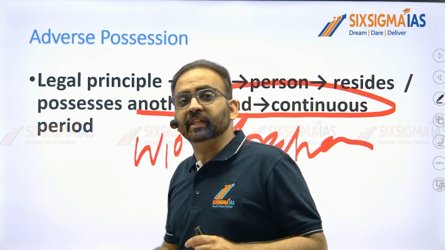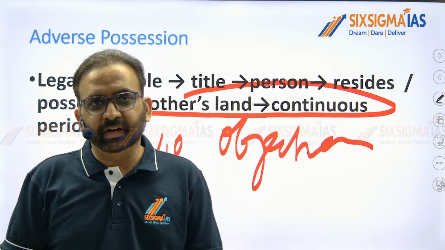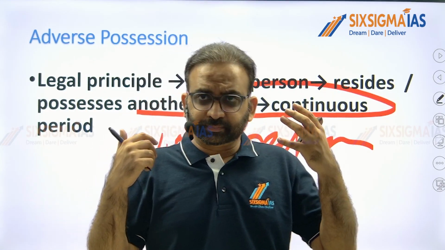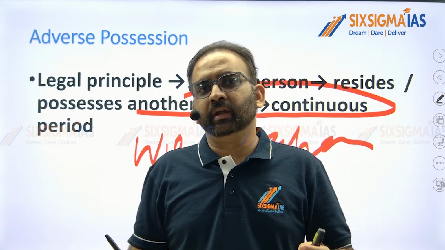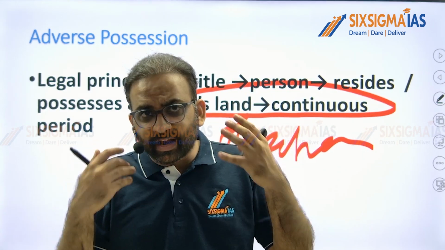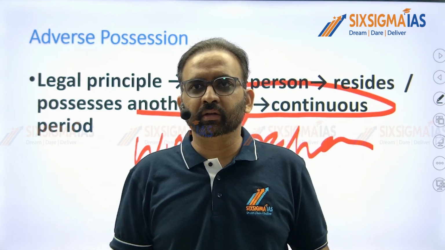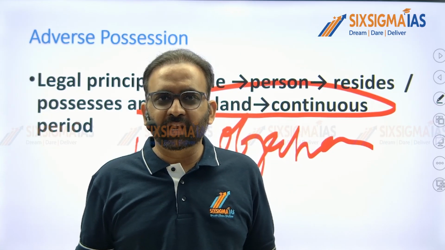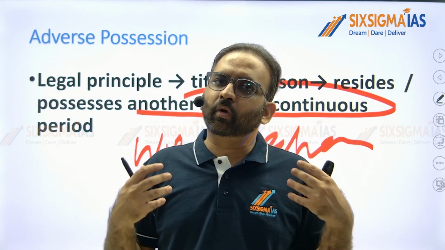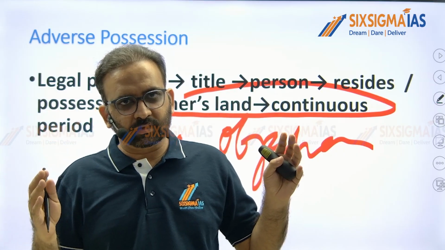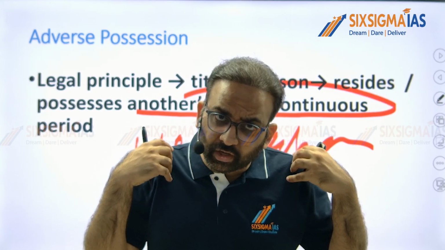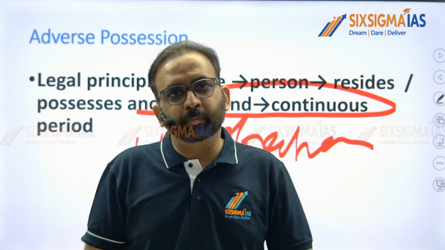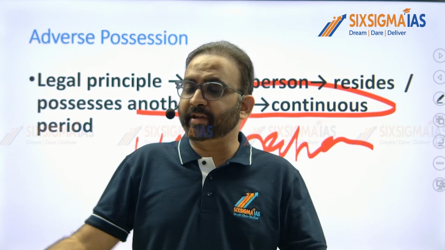For 60 years, the owner did not come to evict them. It means we will assume that the owner has given up his right over the land, his ownership over the land. For 60 years, he has not come to evict such a family from the land. So we will assume that the owner has forgotten his land or given up his ownership over the land. Now the land belongs to the occupant, the possessor, the family.